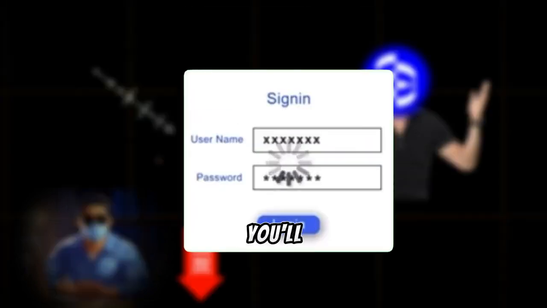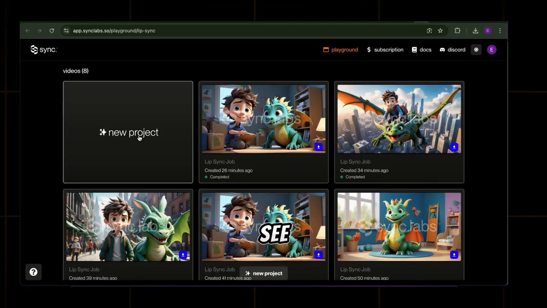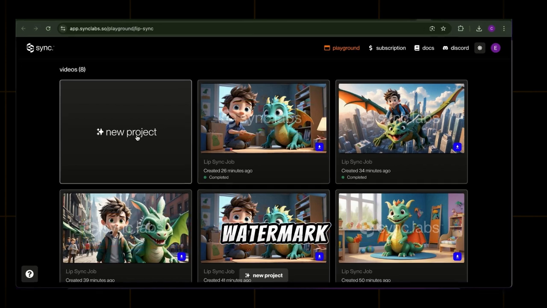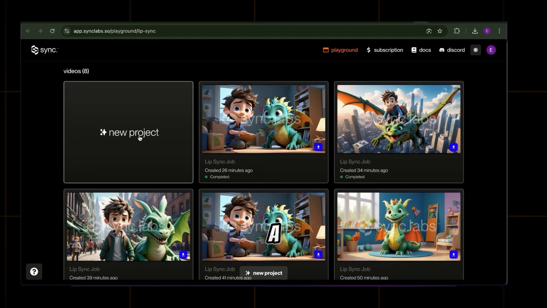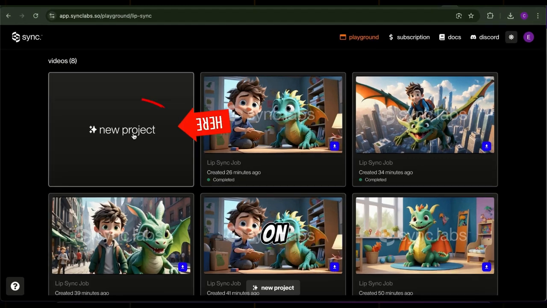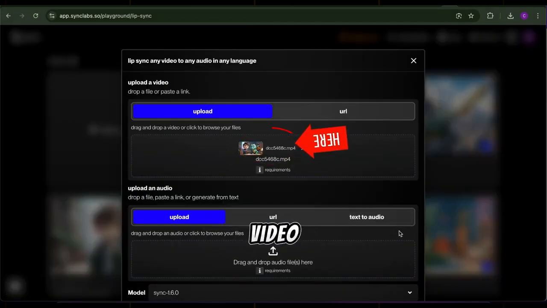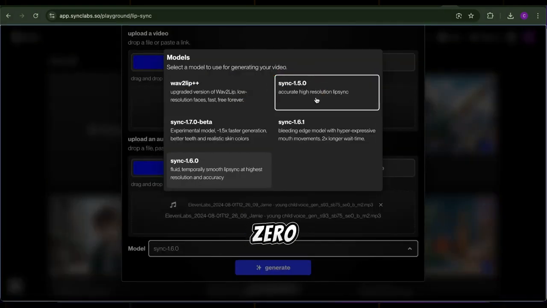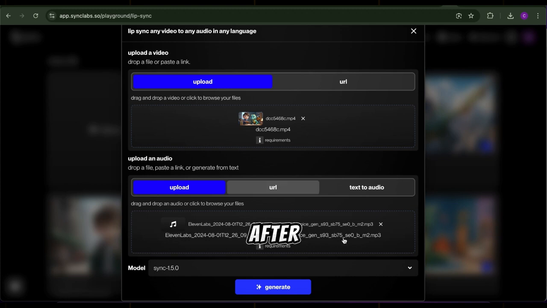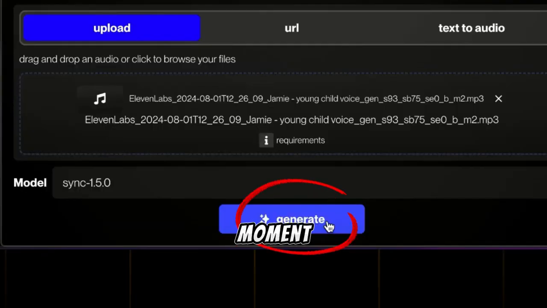After logging in, you'll be on the main dashboard. You'll see videos I generated with the free version, which have large Synclabs watermarks. To remove the watermark, you need to subscribe to a paid plan. I have already subscribed to a paid plan. To create a new lip-synced video without a watermark, click on New Project. Upload your video, and then upload the voiceover for it. Click on Model, and select Sync 1.5.0 for the best quality. After that, click Generate and wait a moment for it to process.